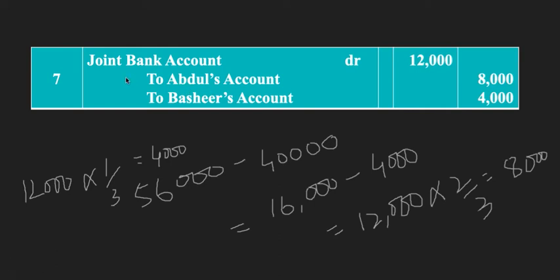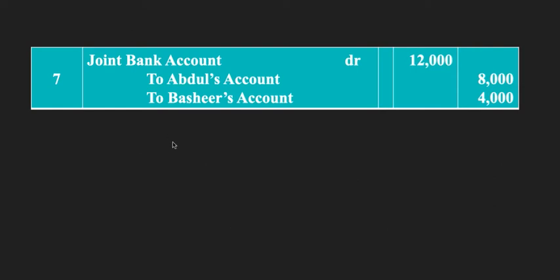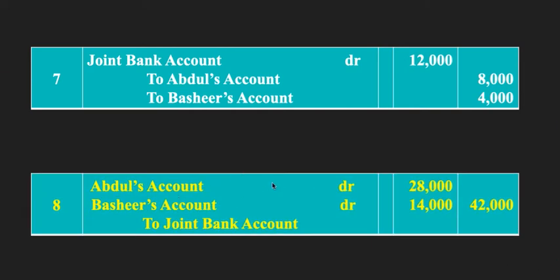Fine. So joint bank account debit 12,000, to Abdul's account is 8,000 rupees in 2/3 ratio, and Bashir's account is 1/3 of 12,000, that is how much? 4,000 rupees, right? And the narration here would be transfer of profits on joint venture. Now at the time of settlement of accounts, Abdul's account will get debited by 28,000 and Bashir's account will get debited by how much?